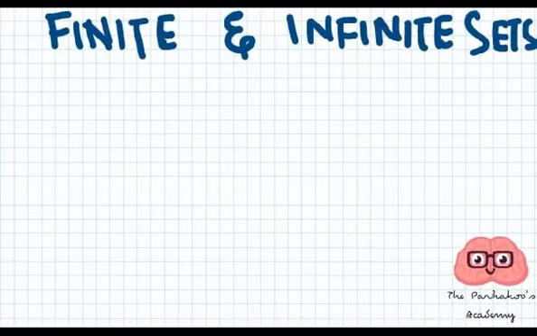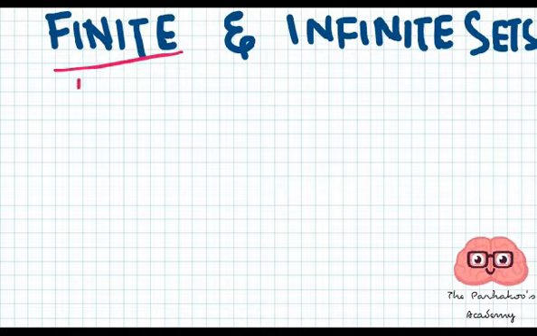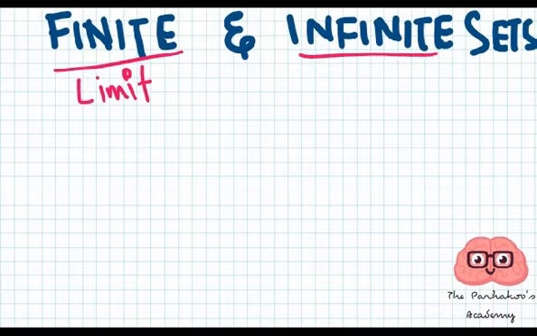In this video we are going to learn about finite and infinite sets. Before knowing what a finite and infinite set is, let's try to understand the meaning of finite and infinite. Finite means anything having a limit, and infinite means having no limit.